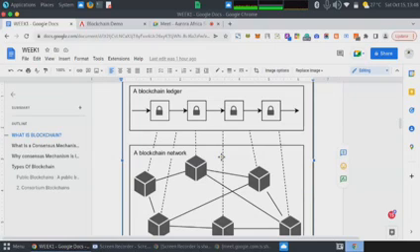If you are sending money from person A to person B, you are basically submitting a transaction to the blockchain. And for this transaction to be processed in the blockchain, you need the nodes, the miners. You need the miners to mine the block. After they have mined the block, that is when they will validate the transaction requests that are in the block.